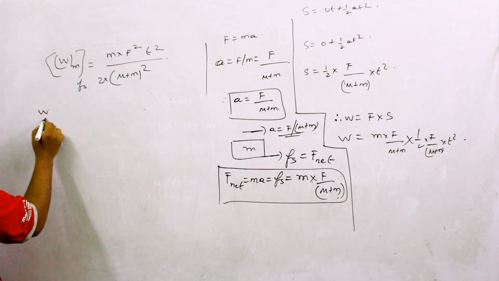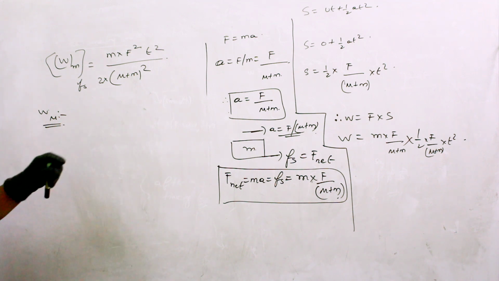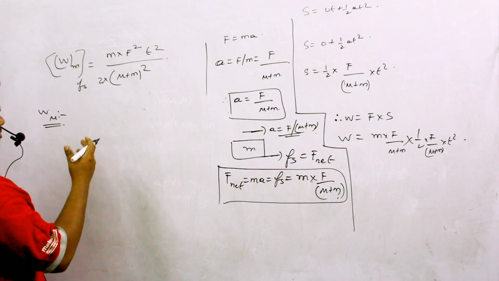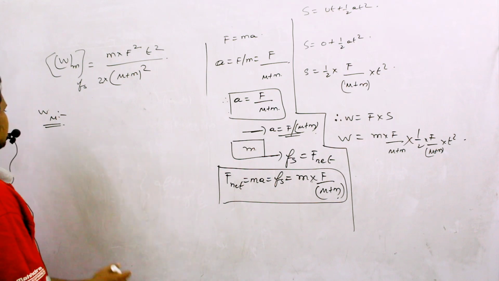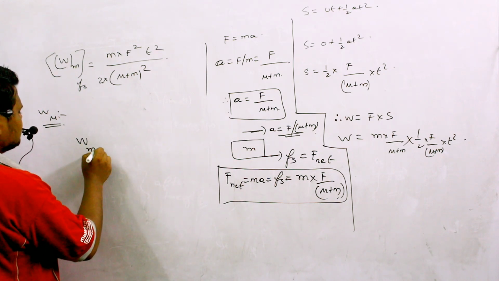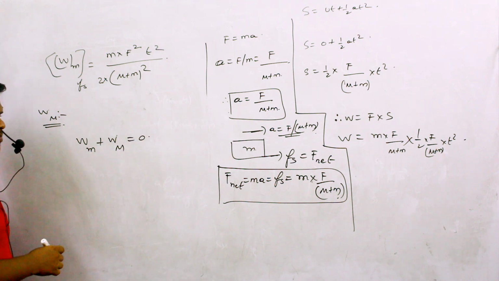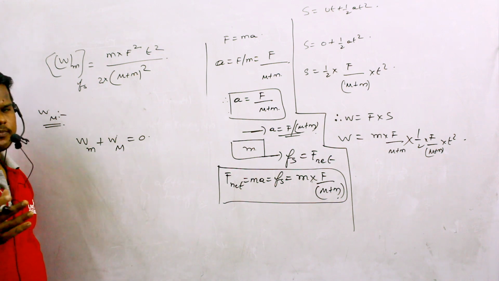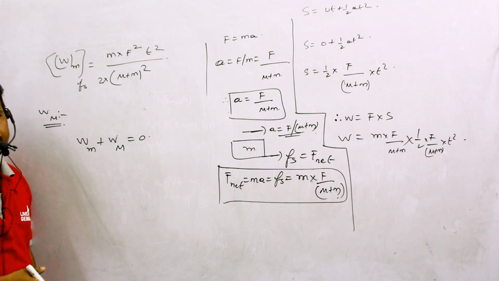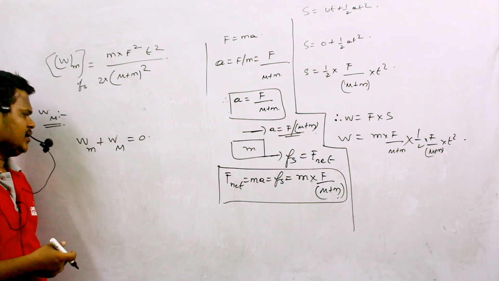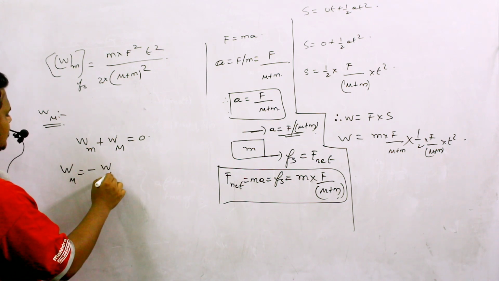Similarly, I want to calculate the work done on capital M. How can I calculate this? We have already studied that the work done by static friction on both the surfaces combined will be equal to 0. So I can say work done by static friction on small m plus work done by static friction on capital M, if I add these two, should be equal to 0, because capital M and small m are not moving relative to each other. So static friction cannot do any work on these two bodies as they are not in relative movement. Clear? So work done on capital M should be equal to minus of work done on small m.